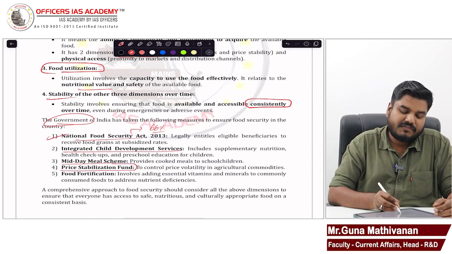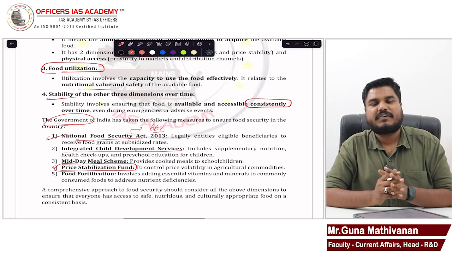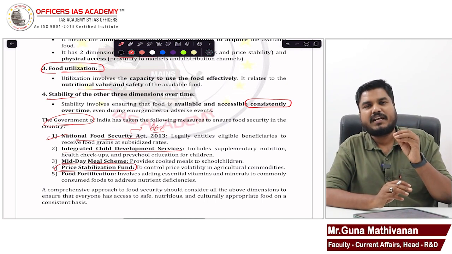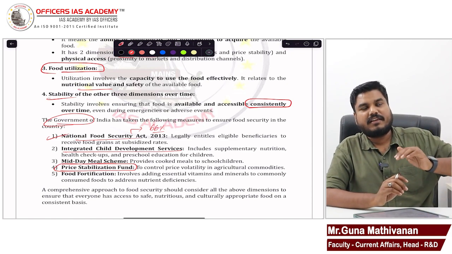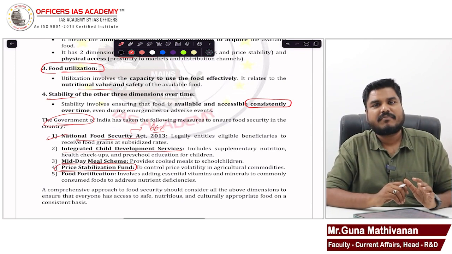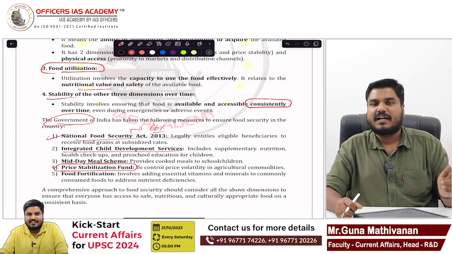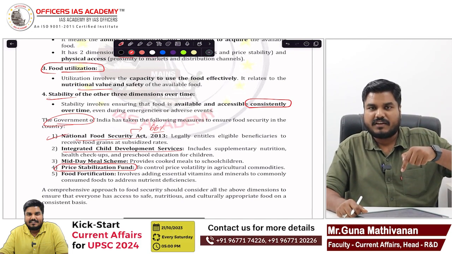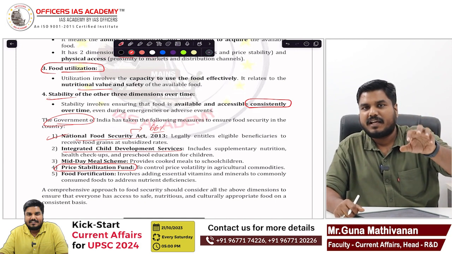Price stabilization fund: the central government maintains this price stabilization fund. This fund is used to address price volatility in food items, food grains. In the market, there may be a rise in price for wheat or for a particular commodity. If the price is so high, people cannot afford to purchase it. So in that situation, the government will intervene. The government will directly procure the food grains from the farmers.